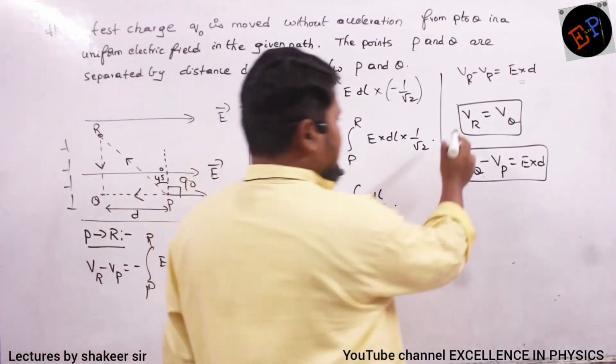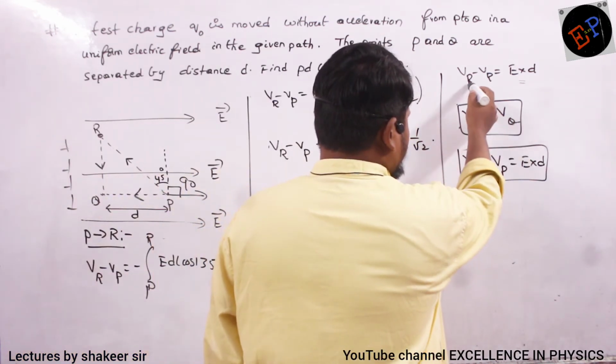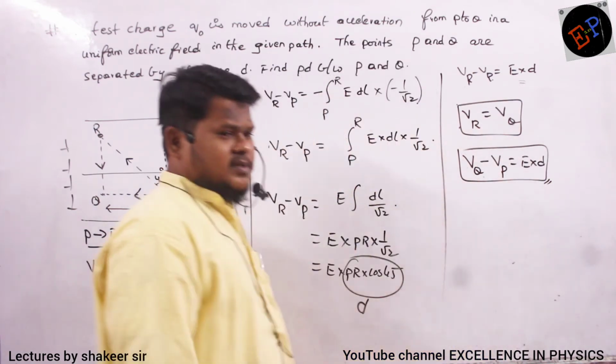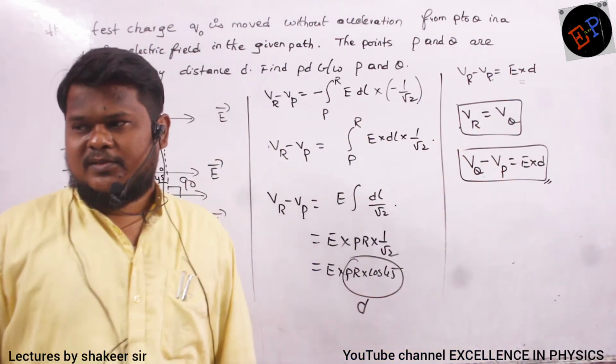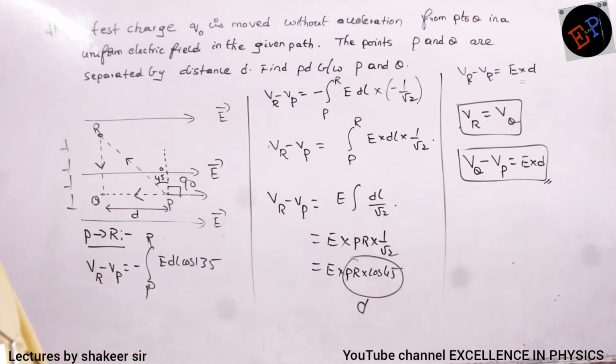Clear? So instead of VR, I will write VQ. Therefore VQ minus VP is equal to E into D. That was the same answer which we got previously, no? That's it.